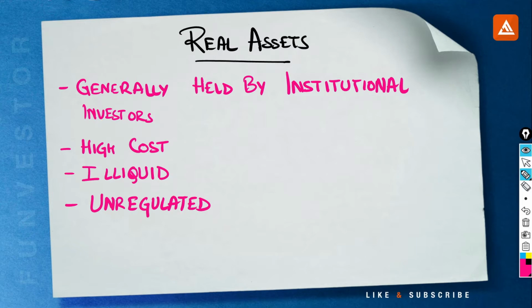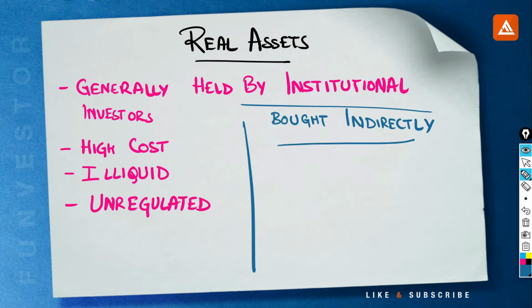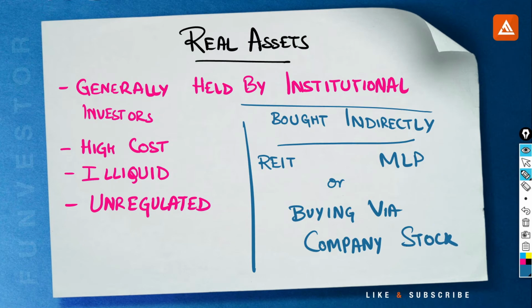Rather than buying real assets directly, the investors prefer to buy them indirectly through an investment vehicle such as a real estate investment trust or Master Limited Partnership, or MLP. These investment vehicles buy real assets and the investor owns a certain portion of these investment vehicles in their portfolio, thus indirectly holding a real asset. Another indirect method to hold real assets could be to invest in stocks of asset heavy companies. Example, companies that hold large stakes in real estate.